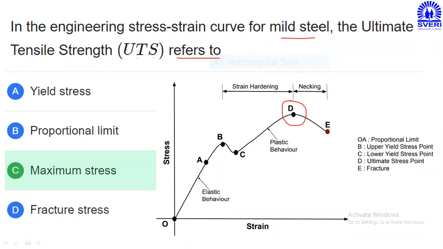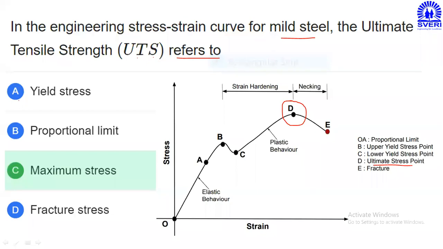And that UTS, ultimate tensile strength, is also called the ultimate stress point. That point refers to yield stress, proportional limit, maximum stress, or the fracture stress. So out of these 4 options, which option will be correct? That we have to understand.